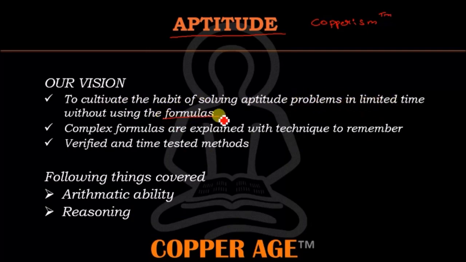using the formulas. Remember this, because most of the time children get fed up memorizing the formulas, and in the examination hall, because of the tension, if they forget the formula, then the whole problem is gone. So that is the reason we need to do the aptitude without using formulas as much as possible. Try not to remember the formulas.